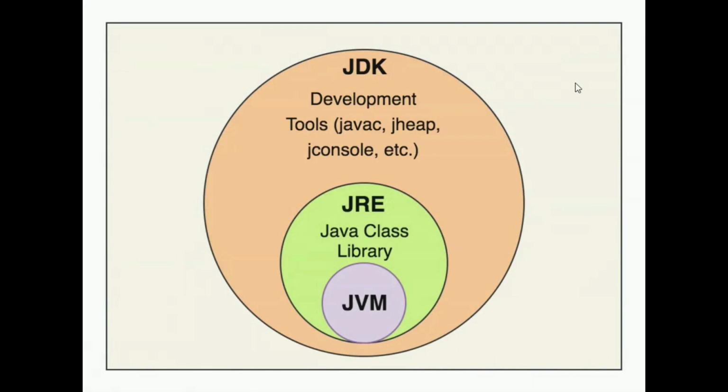So let's now talk about the JDK, the JRE and the JVM. The JDK is the Java Development Kit, and it contains all the tools we need to develop with Java. So for example, we have inside here the debugger or the console or other useful tools to develop with Java. Inside the JDK we have the JRE, which contains all the classes and libraries we need for Java development. And inside the JRE we have the JVM, the Java Virtual Machine.